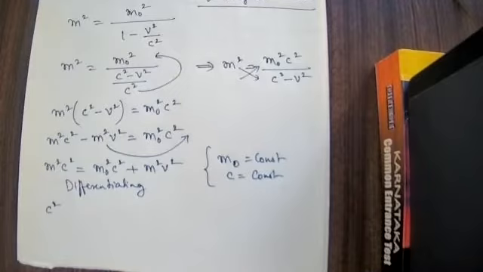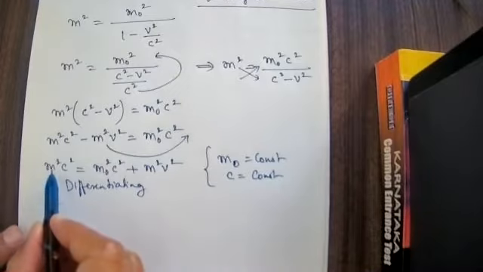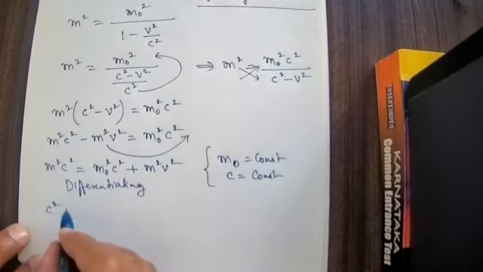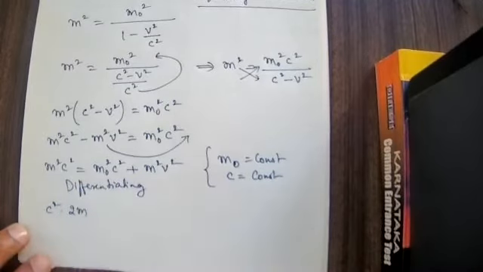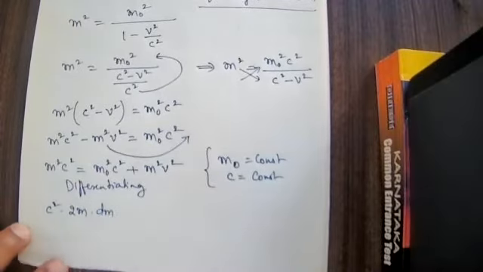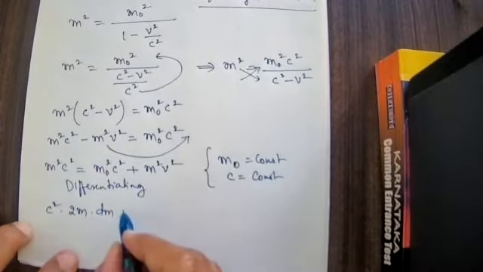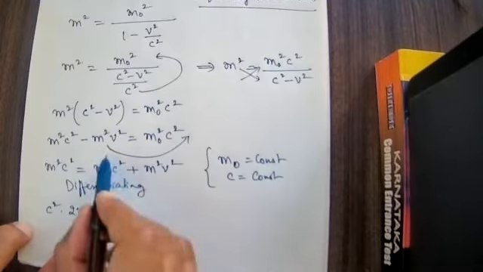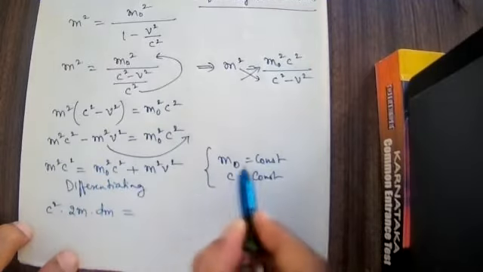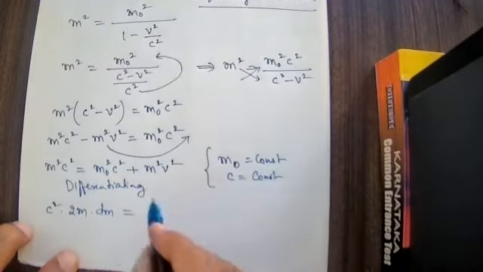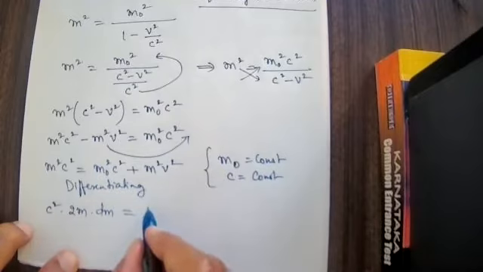Differentiation of m square is 2m into dm. On the other side, m naught is a constant, c is also a constant, and constant differentiation is 0.